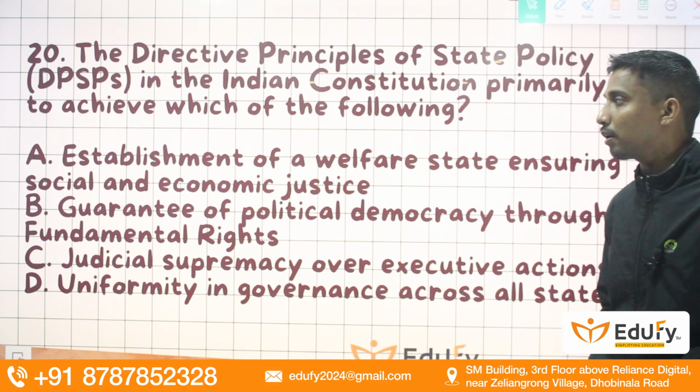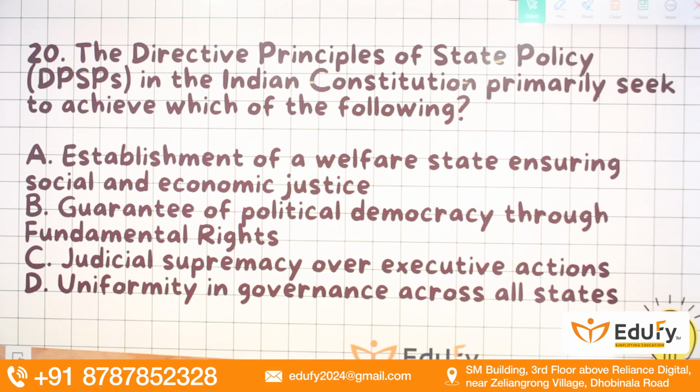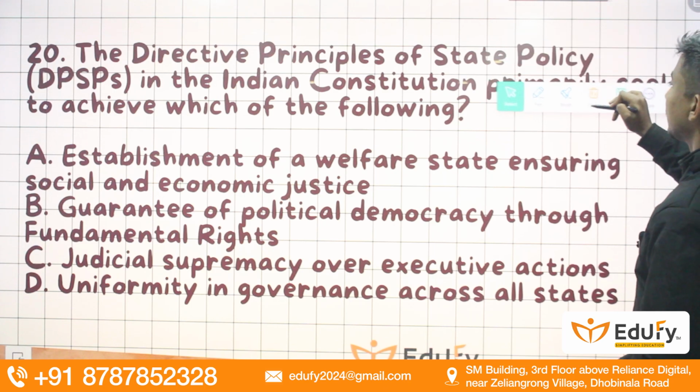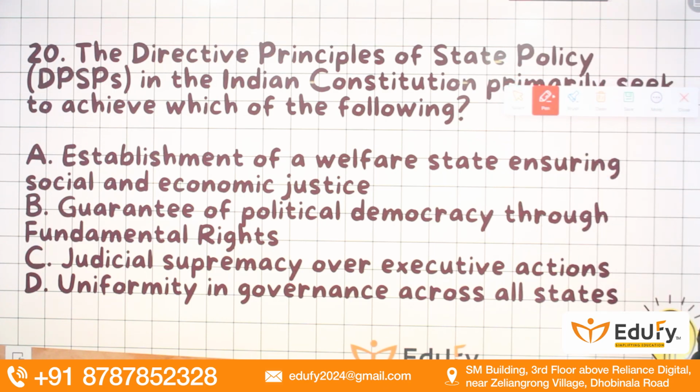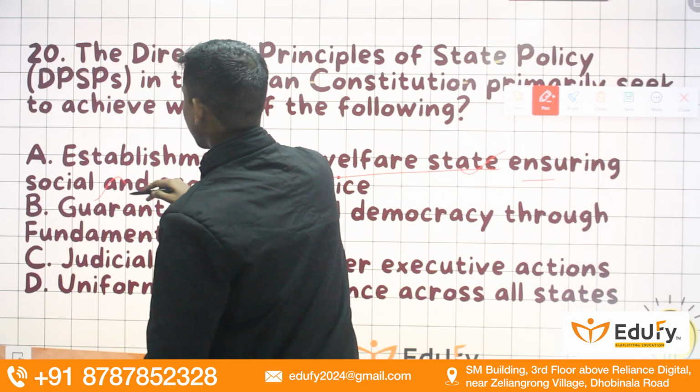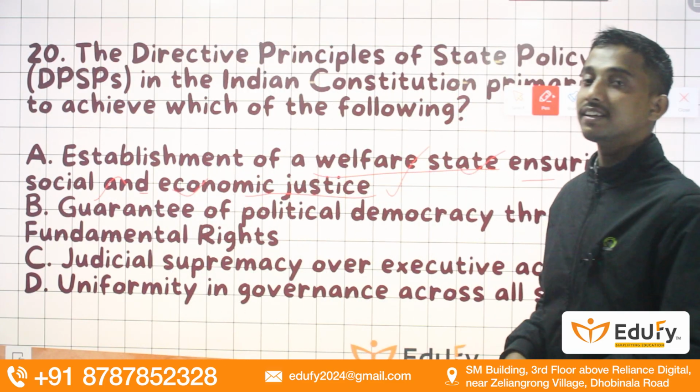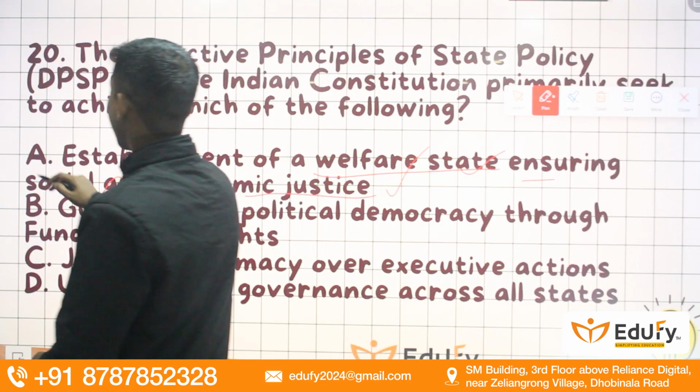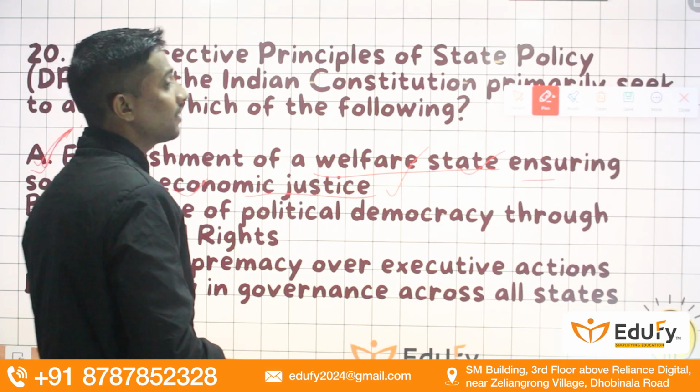Moving towards the next question, we have here, last question for the day. Directive principles of state policy in the Indian Constitution primarily seek to achieve which of the following? Establishment of a welfare state ensuring social and economic justice, guarantee of political democracy through fundamental rights, judicial supremacy over executive action, and uniformity in governance across all states. No, guys. So, the most appropriate answer will be establishment of a welfare state ensuring social and economic justice. So, the correct option will be option A. The correct option will be option A.